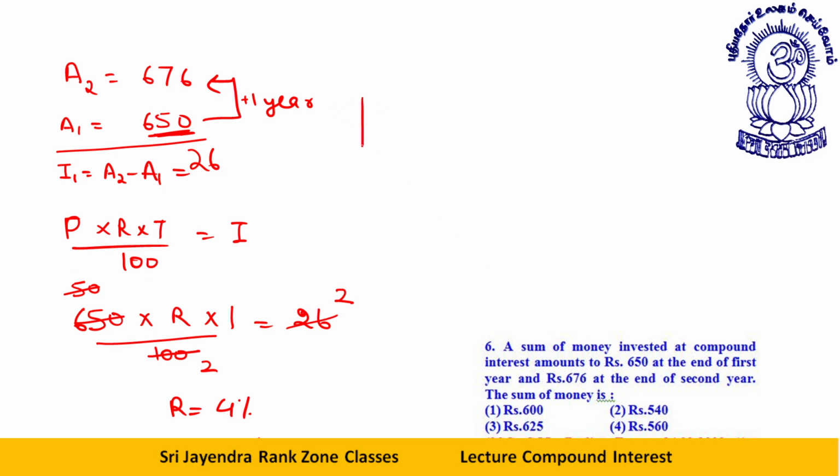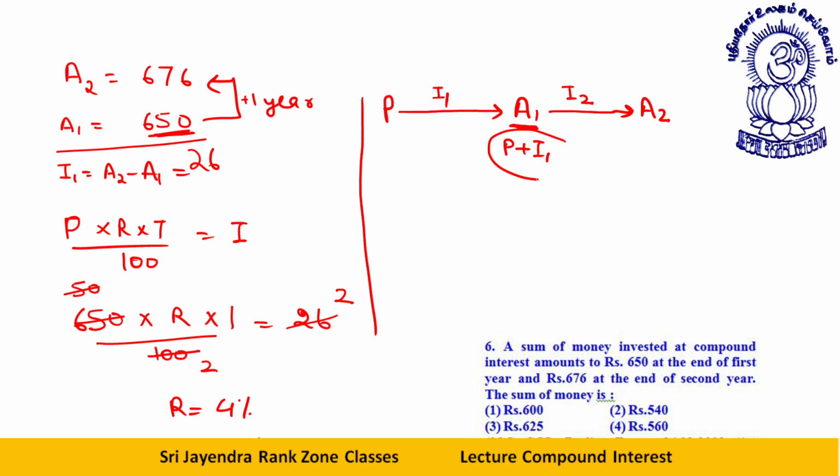See, there is a principal. This reaches a certain amount after 1 year. You earn an interest for 1 year. This amount 1 reaches a value amount 2 after earning an interest of I2. Now we all know that in the case of compound interest, the interest earned every year is more than the interest of the previous year. Why? Because after 1 year this will be P plus I1, and the interest is calculated on P plus I1, then you get amount 2. So definitely you are getting some interest on this same principal, but also on this part.